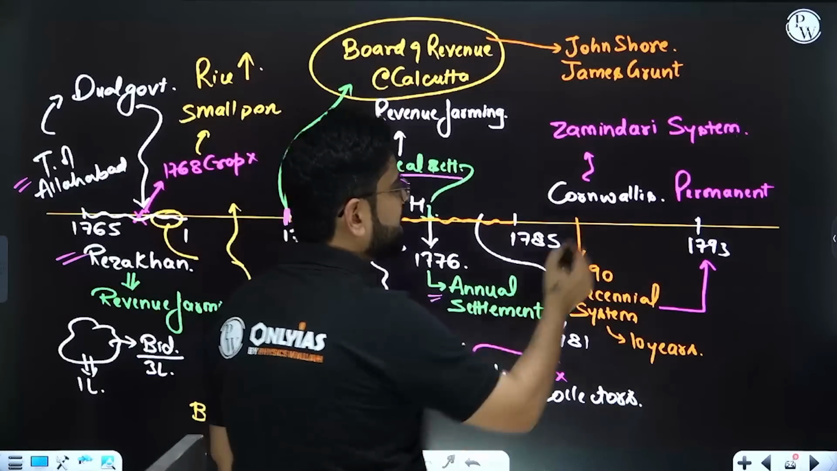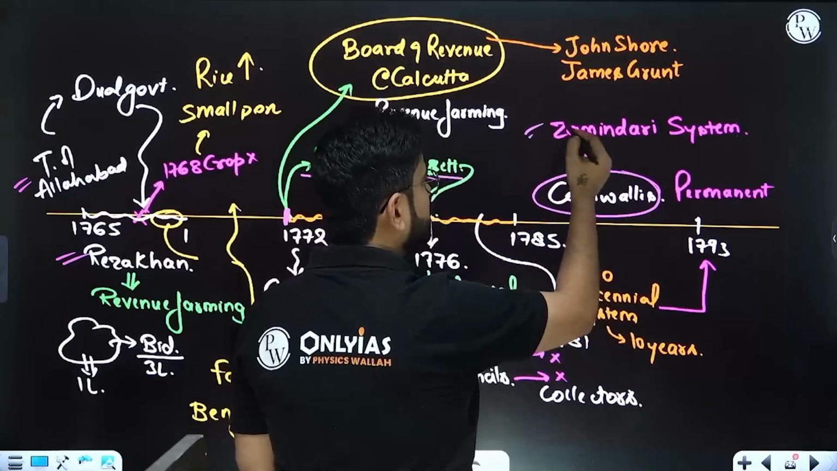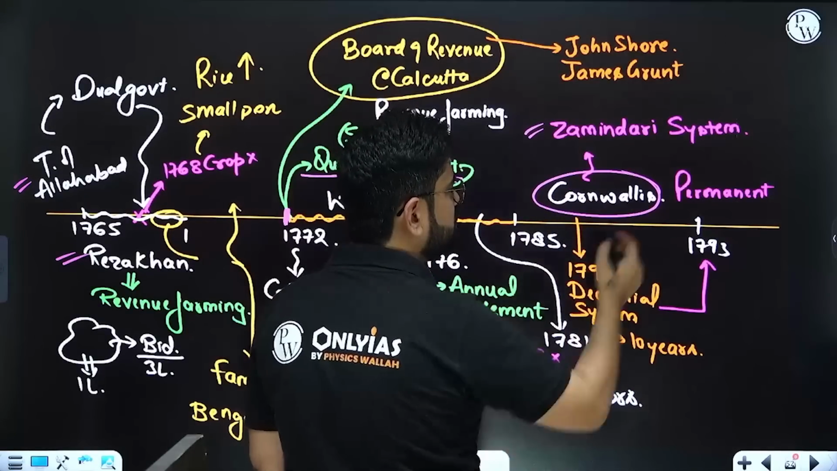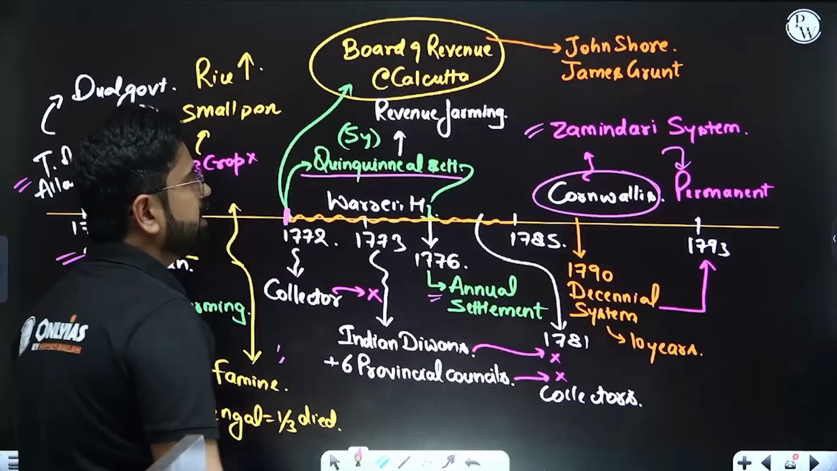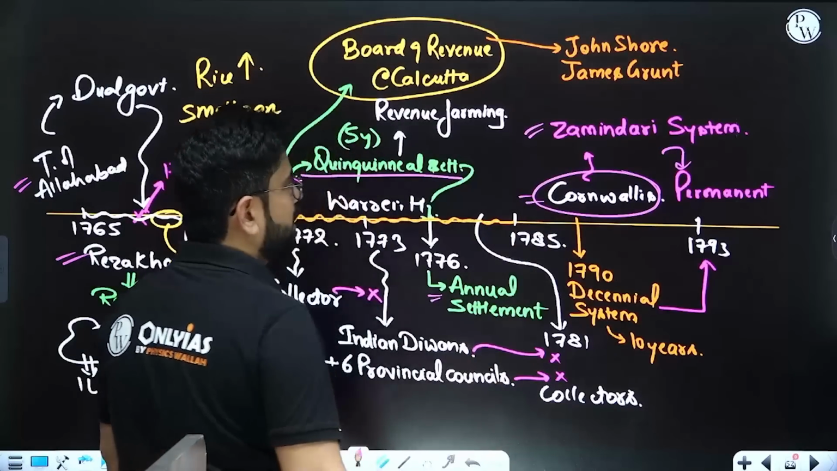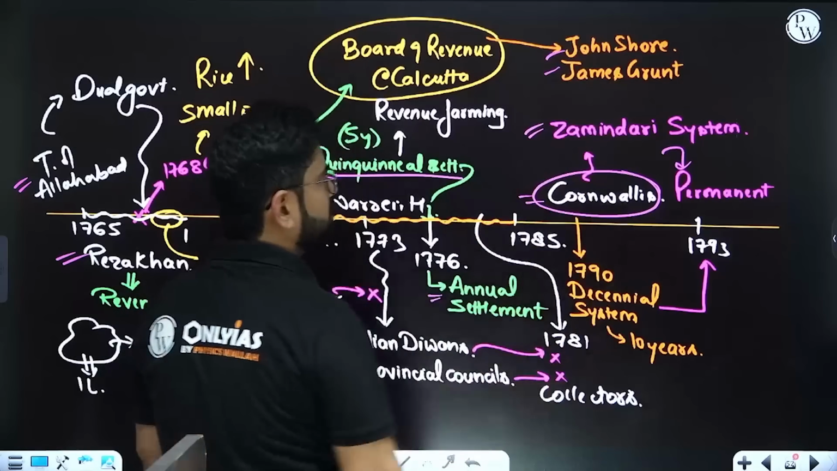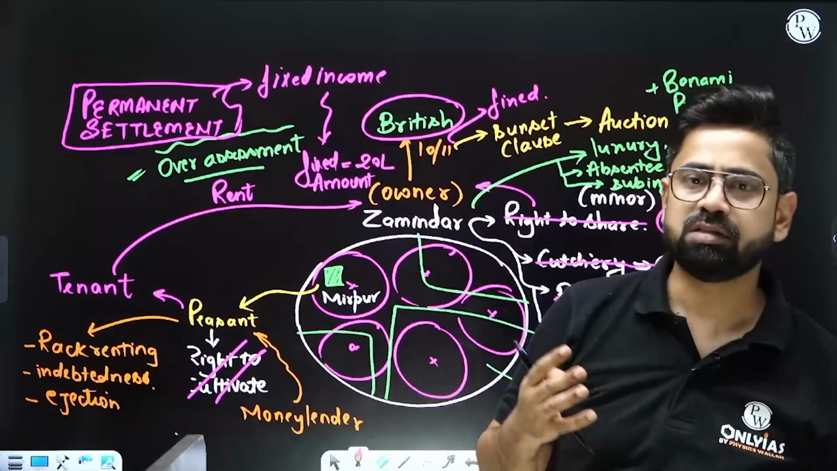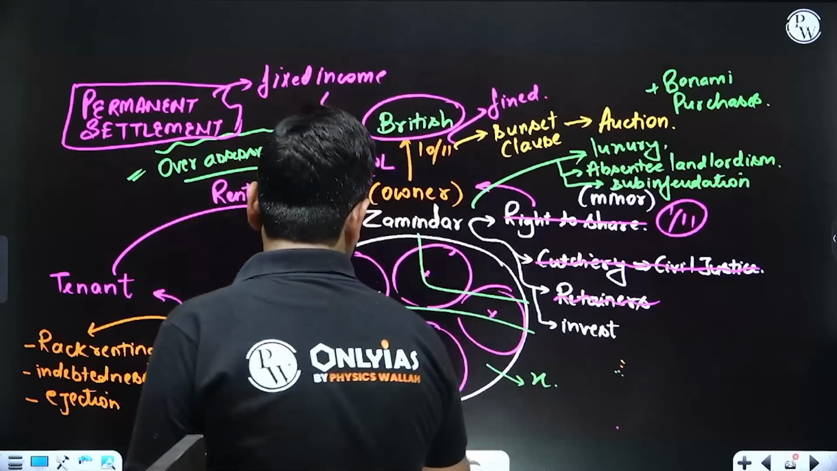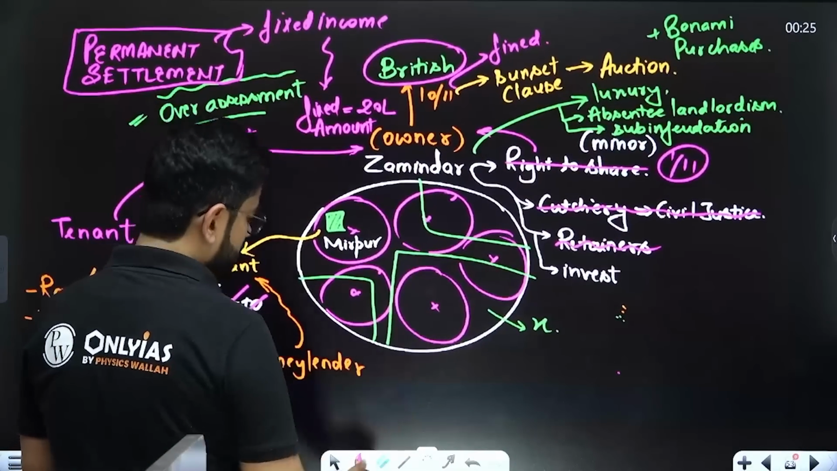Finally, Cornwallis came into the picture, and Cornwallis brought this concept of the zamindari system, which eventually became the permanent settlement. In 1785, when Cornwallis came, he discussed with John Shore and James Grant what to do. The idea they eventually reached was the zamindari system. So what's the idea of the zamindari system?